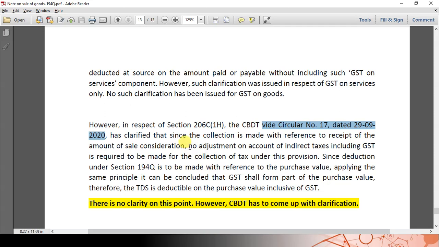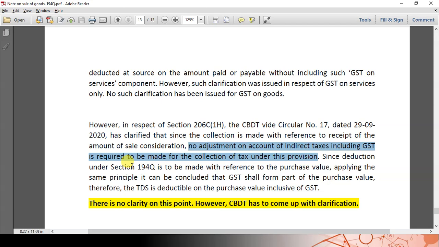So it is saying you need not make any adjustment for reducing the GST component from the amount received by the seller for calculating the TCS amount. That means the circular is saying that even on the GST component you have to collect the TCS. So applying the same analogy, to be on the safer side, we are suggesting to deduct the TDS even on the GST component. However, CBDT has to come up with the clarification on this part.